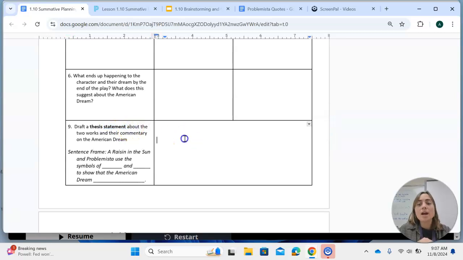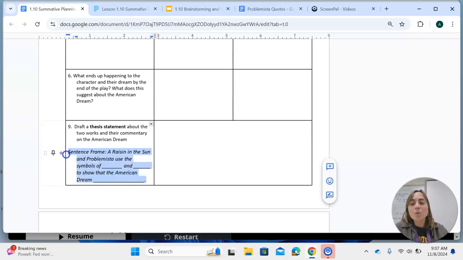So for question number 9 right here in this box, you are going to be drafting a thesis statement, which is one sentence that captures your main argument for your 3 summative paragraphs. So this is a super important sentence. We provided you with a frame or an outline that you can fill in for your thesis statement.